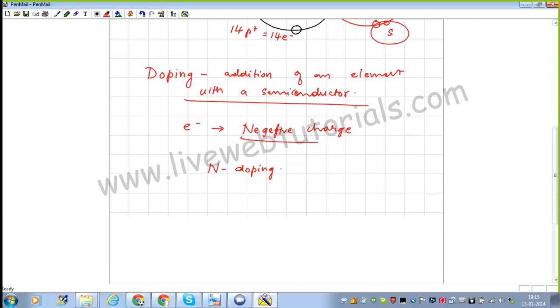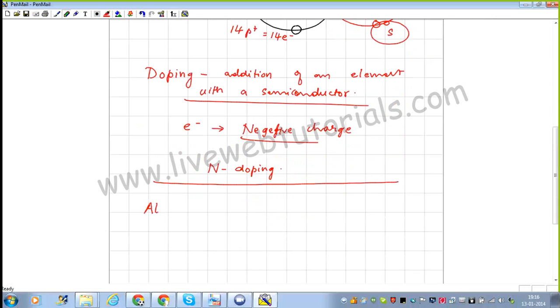Now we can also have an element like, say, aluminium. Aluminium, the electronic configuration is 2, 8, 3. Now it is having 3 electrons in its outermost shell. Even you can have boron, which is going to have electronic configuration 2, 3. So in the outermost shell there are going to be 3 electrons.